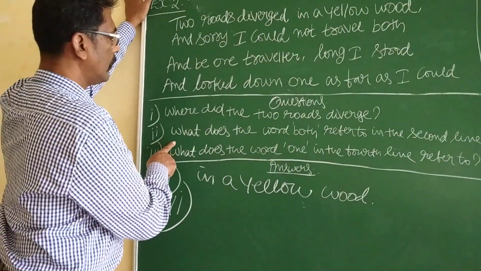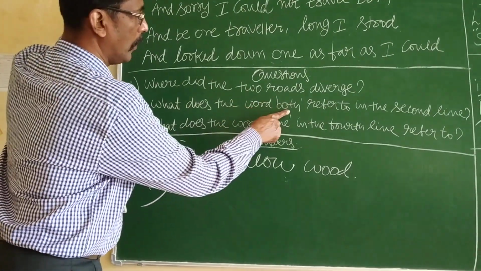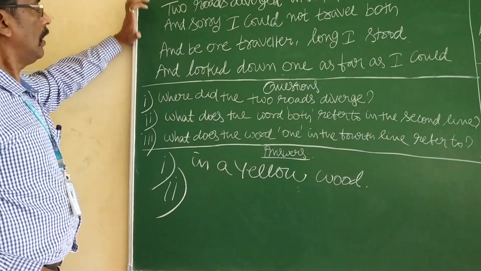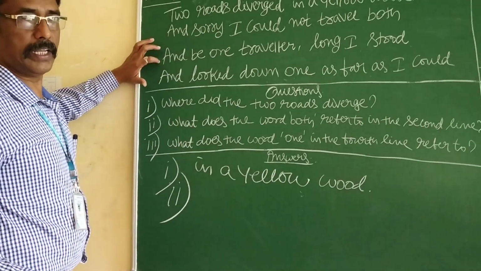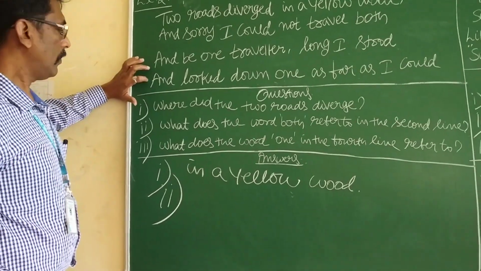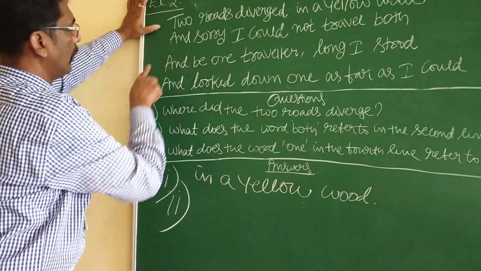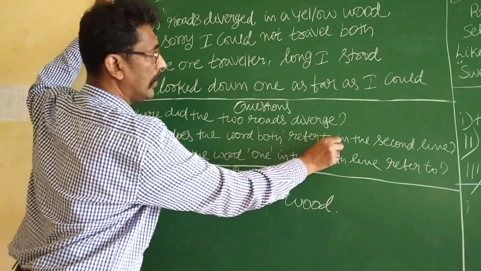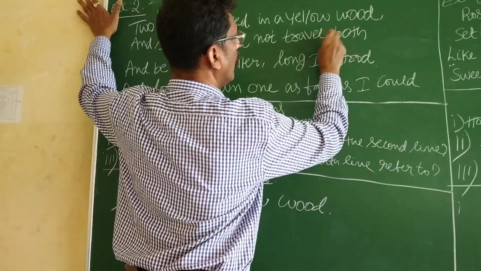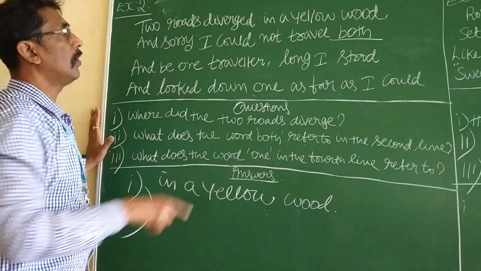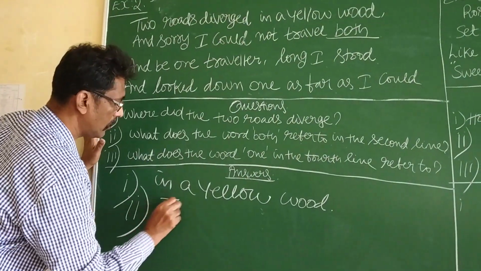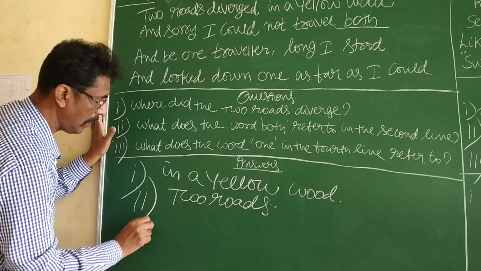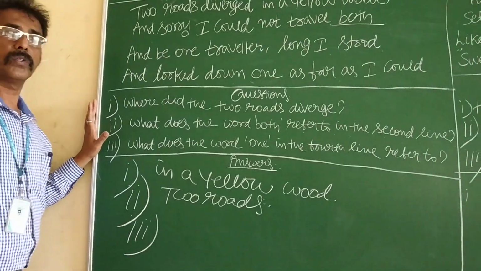Answer question number 2. What does the word both refer to in the second line? Line number 1, line number 2, line number 3, line number 4. Now, line number 2. See. What does the word both refer to in the second line? Both means what? Two roads. Answer is only this much. That is two roads. That is the answer to question number 2.